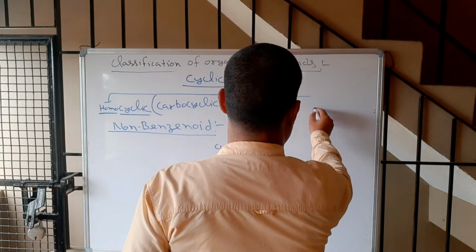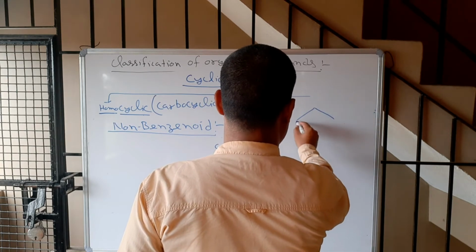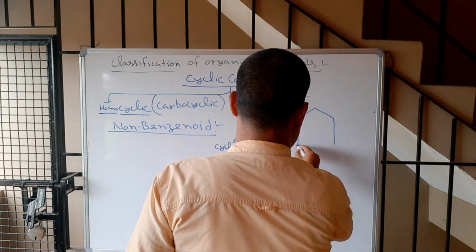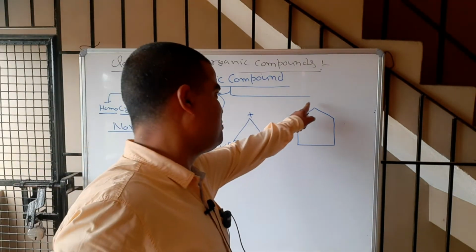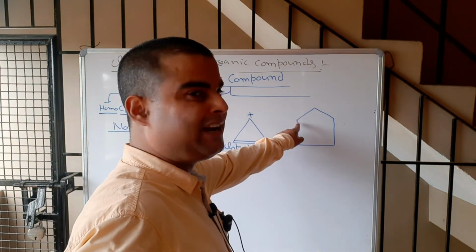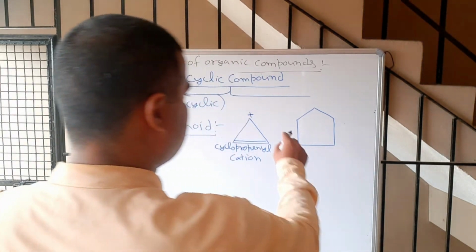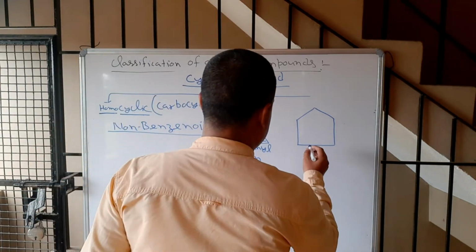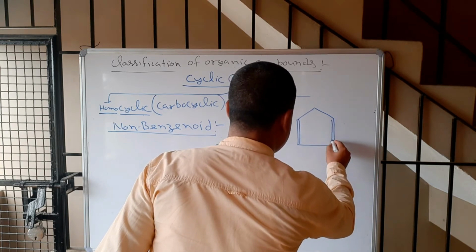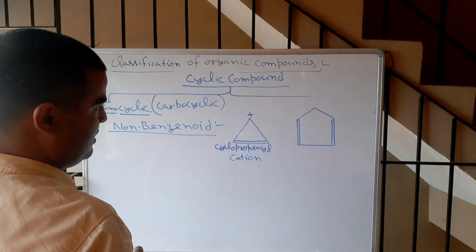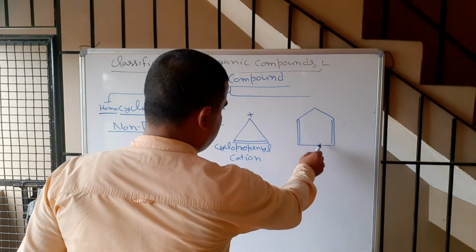Now come to the 5-membered ring. This is called cyclopentane. This is homocyclic, but it is aliphatic in nature because it does not contain any pi bond. If I put here 2 pi bonds, now you can see this is conjugated.